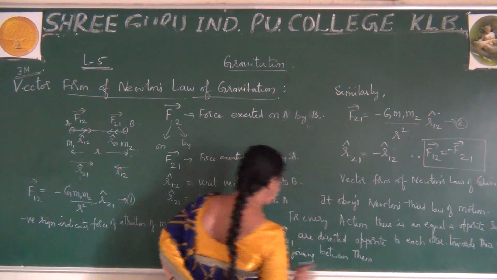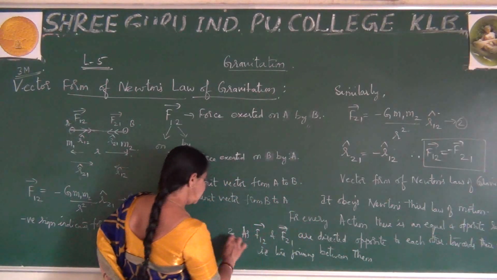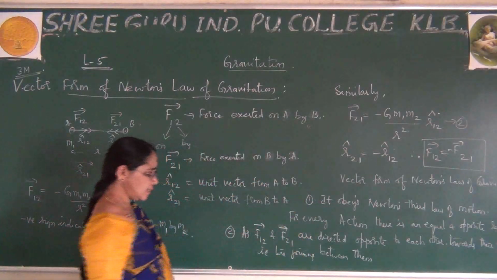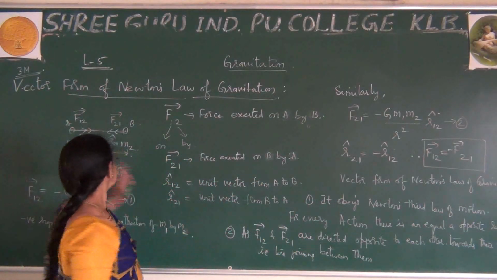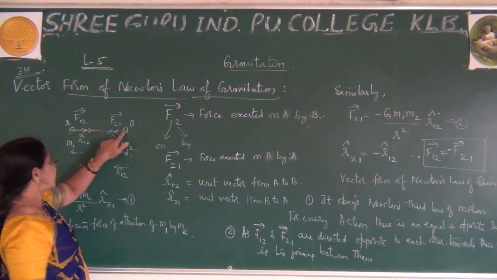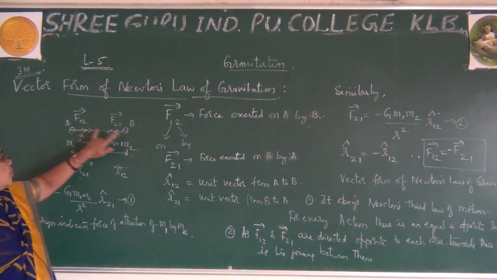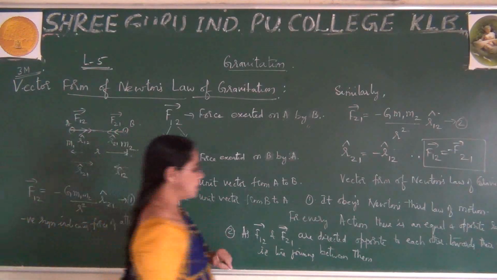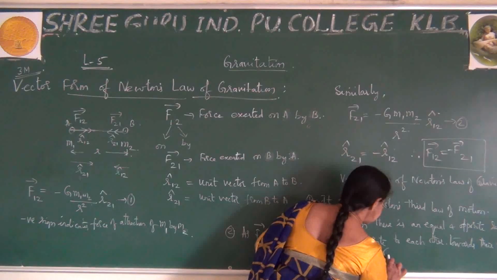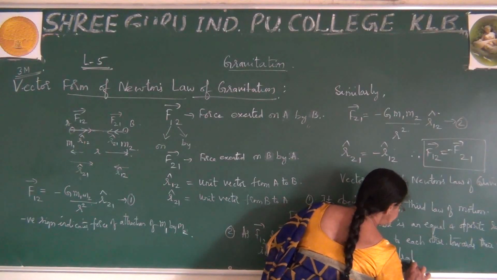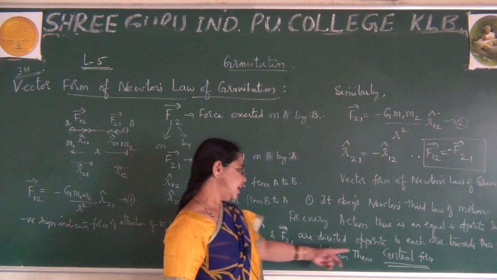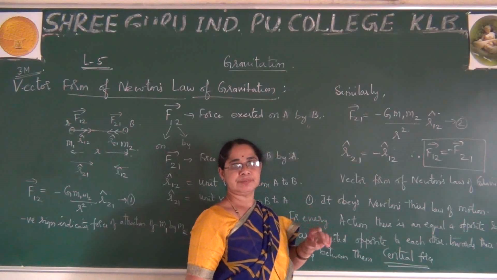So what does this explain? Let me say this is the first point, and this is the second point. This explains there is a line joining the two masses, and the force is directed towards the centers of the two masses. This is also called a central force. This line joining the two masses is explaining the central force.